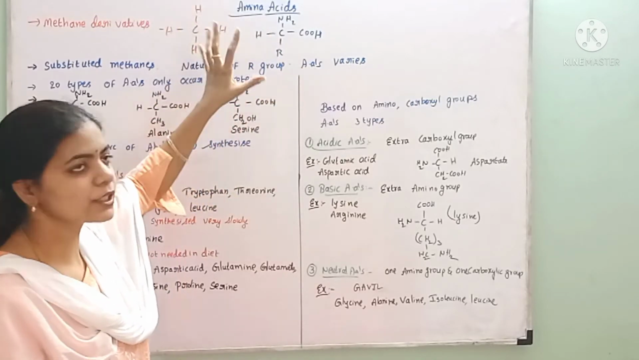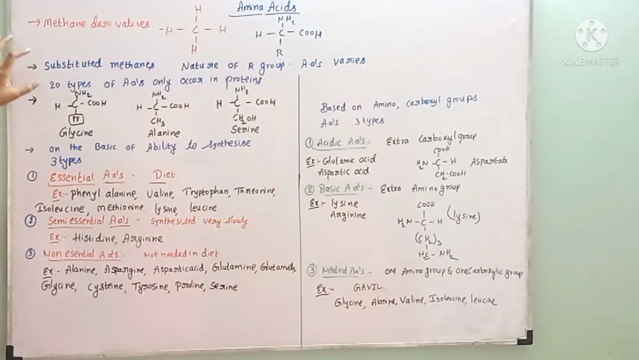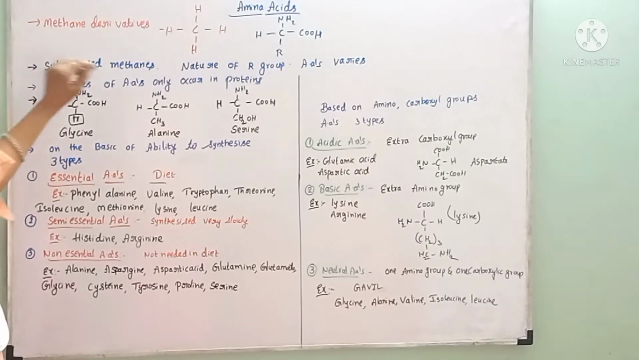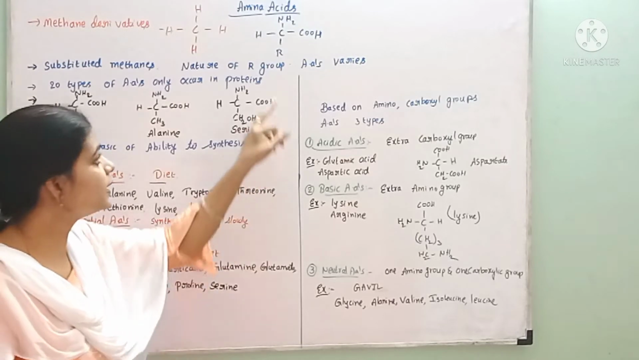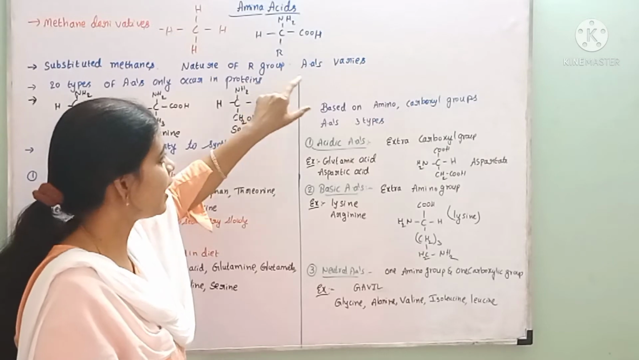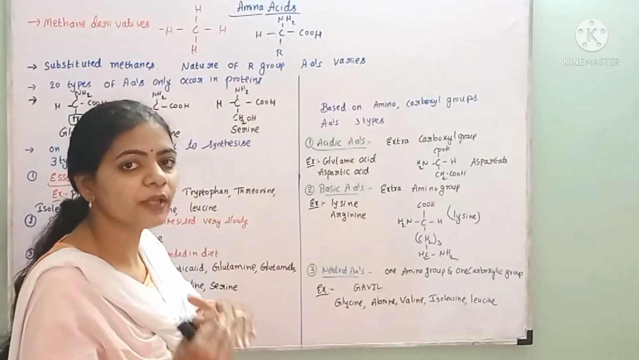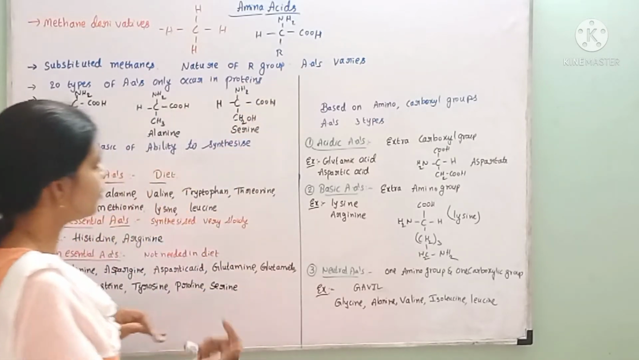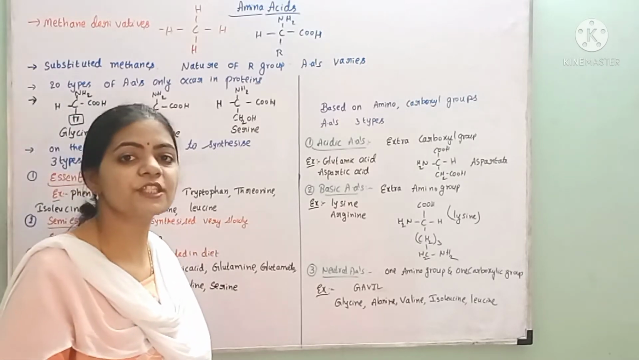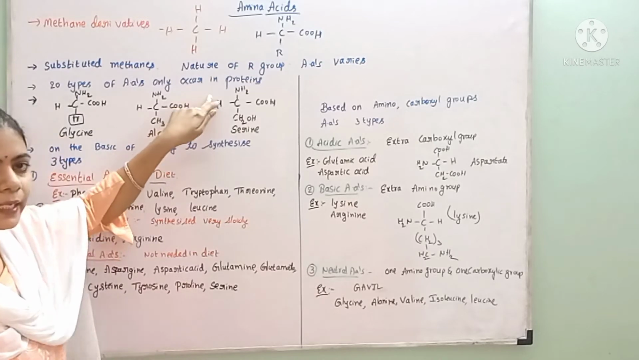Here they were similar to methane, but the 4 valency positions of hydrogen were replaced by 4 different groups. That is why we call them substituted methanes. And depending upon the nature of the R group, different amino acids vary. The chemical composition of the amino acid varies. There are nearly 20 types of amino acids occurring in proteins.